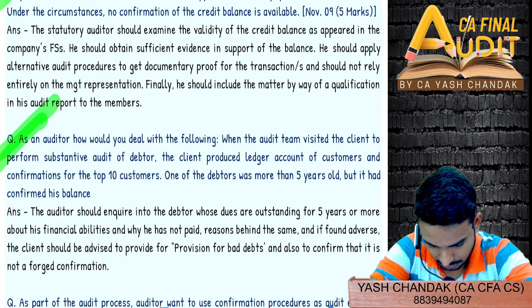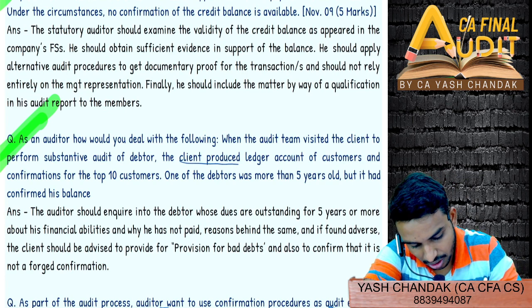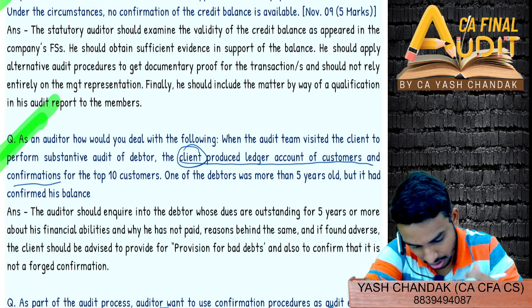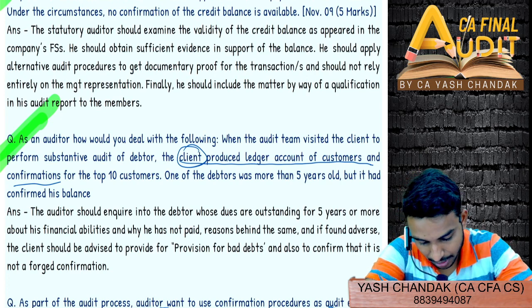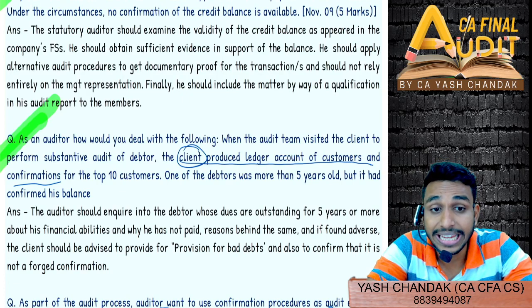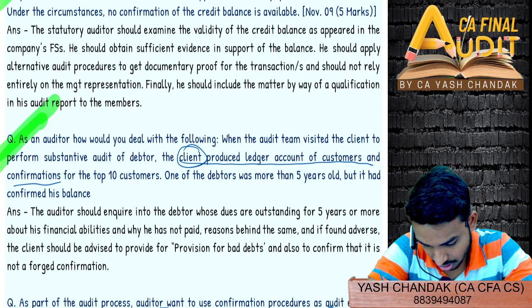Because how could we accept their confirmations? So that is exactly what the answer should also be. The client produced the ledger account of customers and confirmations. The client has produced, right? So that will not be accepted. Auditor will have to get direct confirmation. Indirect confirmation is not acceptable. In SA 505, we have to get direct external confirmations.